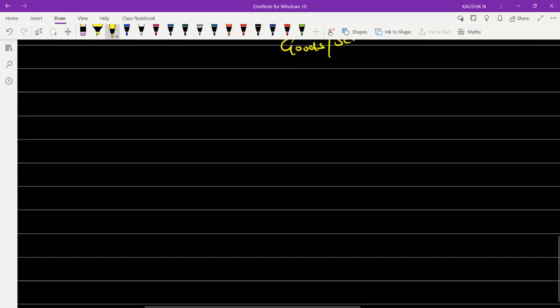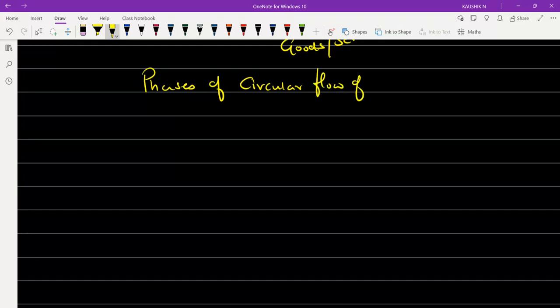The next we are going to discuss something called the phases. There is something called phases of circular flow of income. How many phases are there, if you ask? We have got three phases.